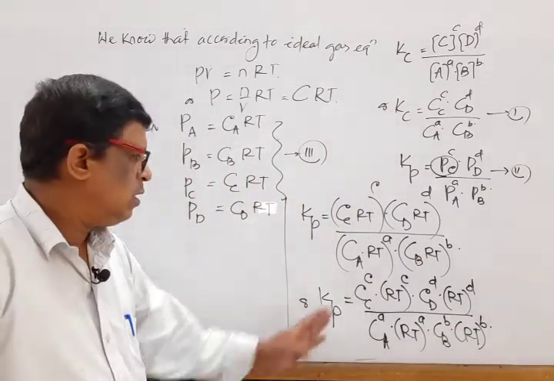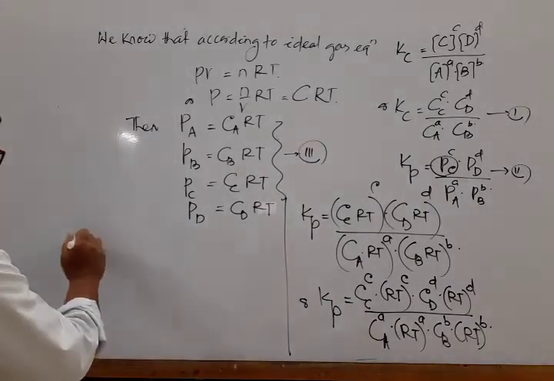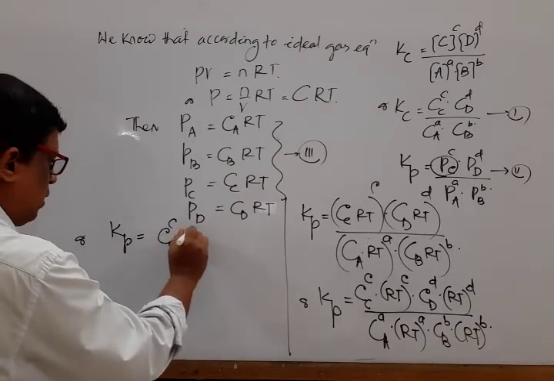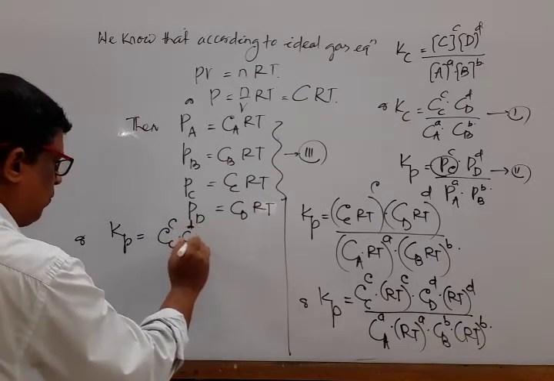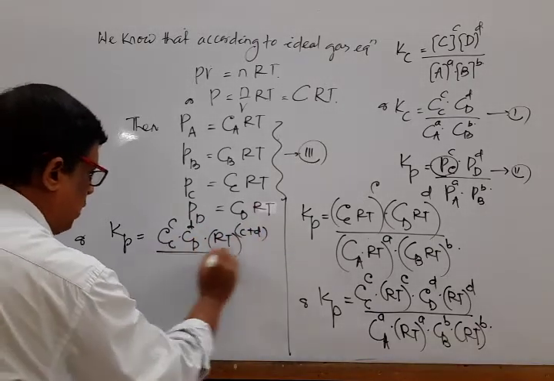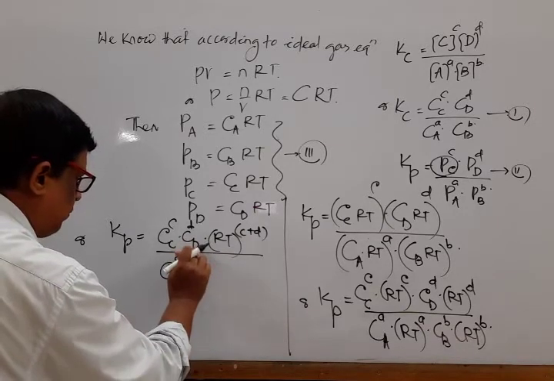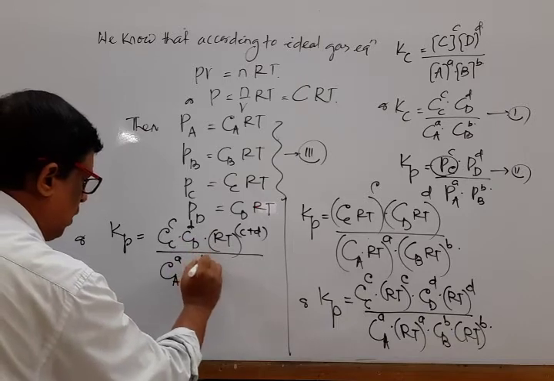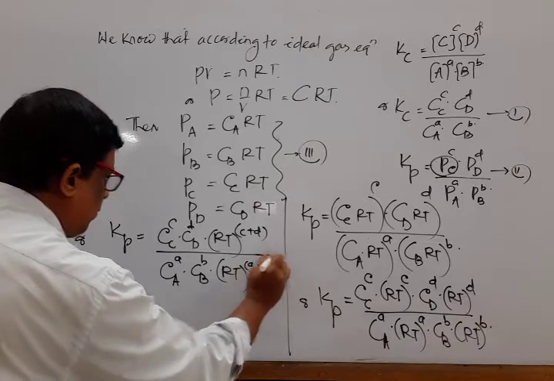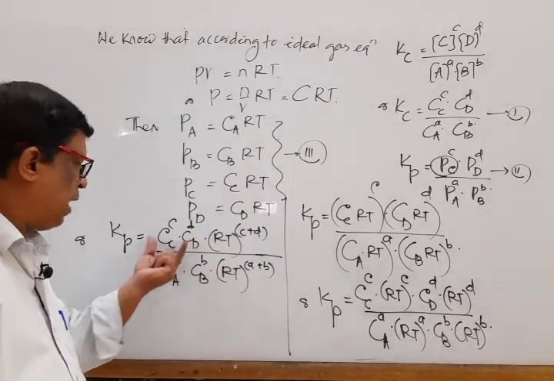Now separate the variable one side and the constant one side, mark that. Kp is equal to Cc to the power c, Cd to the power d into (RT) to the power c plus d divided by Ca to the power a, Cb to the power b into (RT) to the power a plus b. Any doubt? That is constant one side, variable one side.